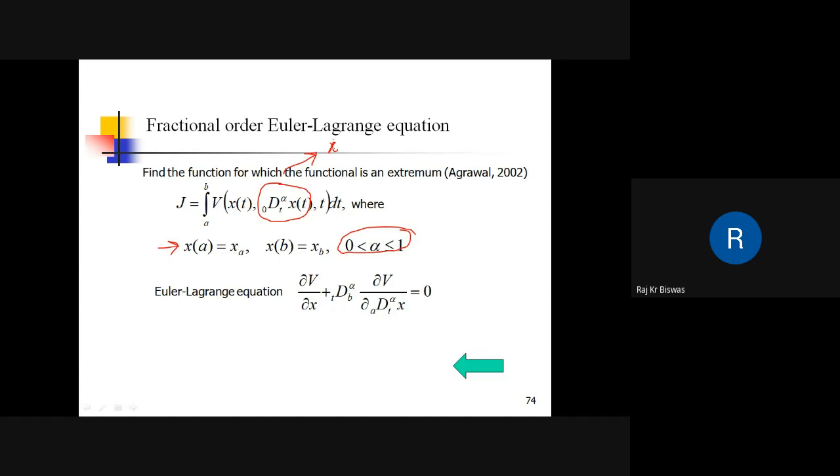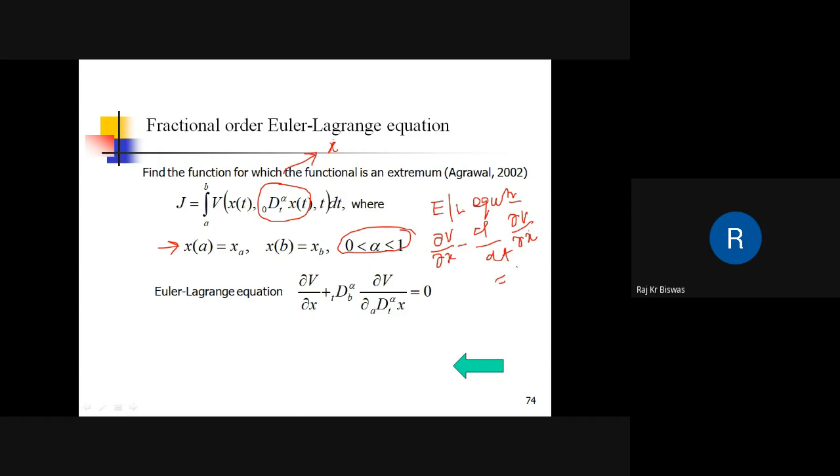If we go with the integer system, then alpha will be 1, so this becomes x dot, and we get the conventional Euler-Lagrange equation. The conventional Euler-Lagrange equation will be del v del x minus d/dt of del v del x dot, which is equal to 0.